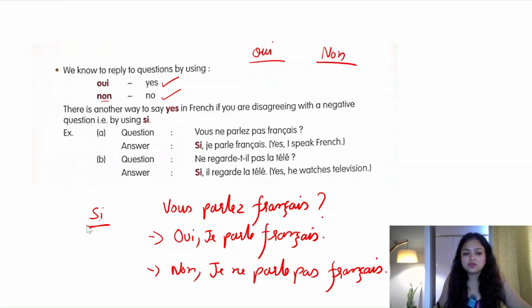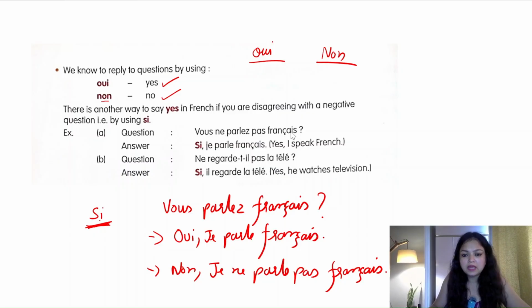Now, if you have to use si, the question has to be in negative form. If you see the example over here, it is written vous ne parlez pas français. You do not speak French. But when you are disagreeing with this, you have to use si. The question is, you do not speak French, and you are disagreeing with this statement.